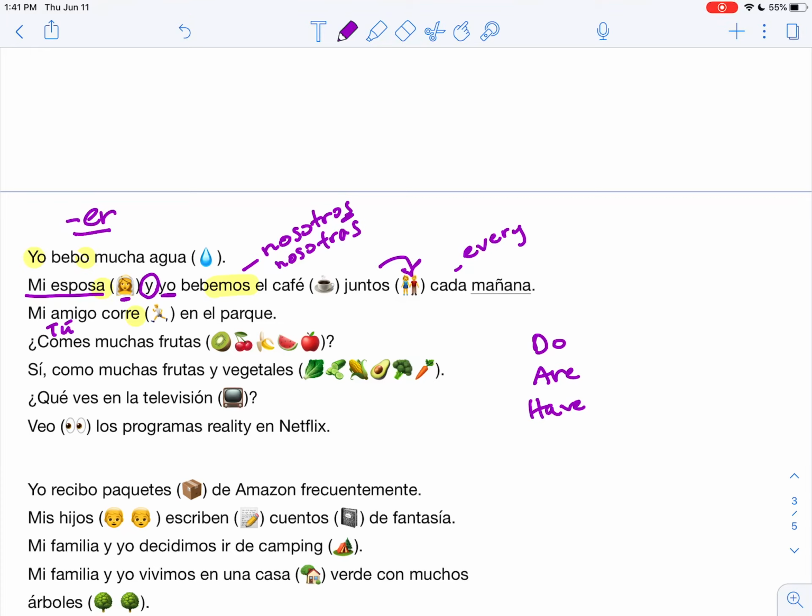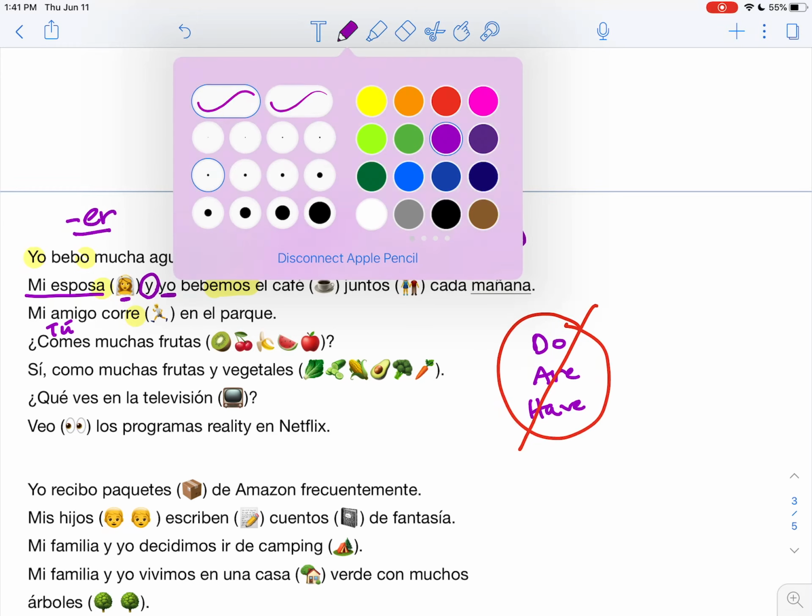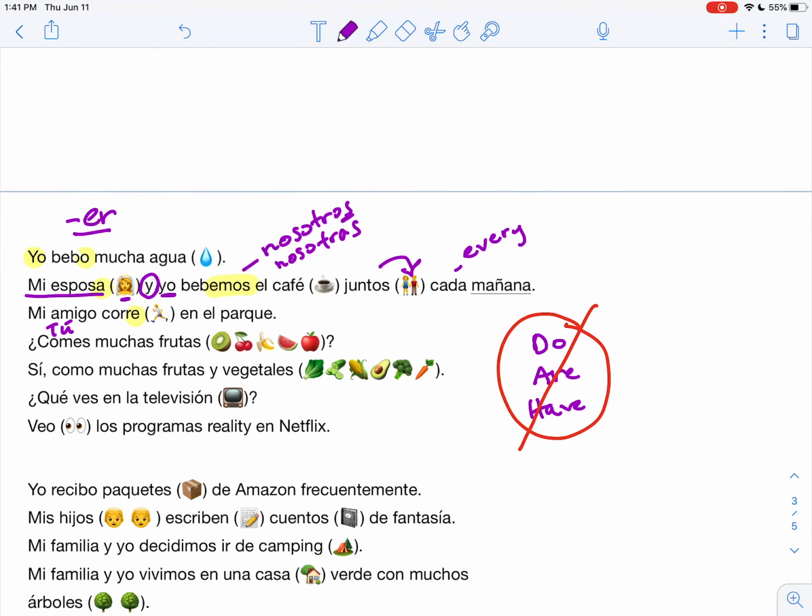Are you eating fruit? Have you eaten fruit? We don't have these helping words. In Spanish, we go straight to the verb. So here you have the verb comes. But we know it's a question, so we just change the inflection in our voice. Instead of saying comes muchas frutas, you eat fruit, many fruits, or you eat a lot of fruit.